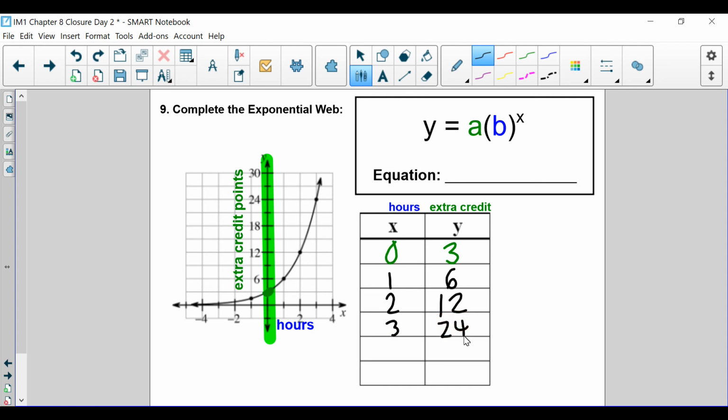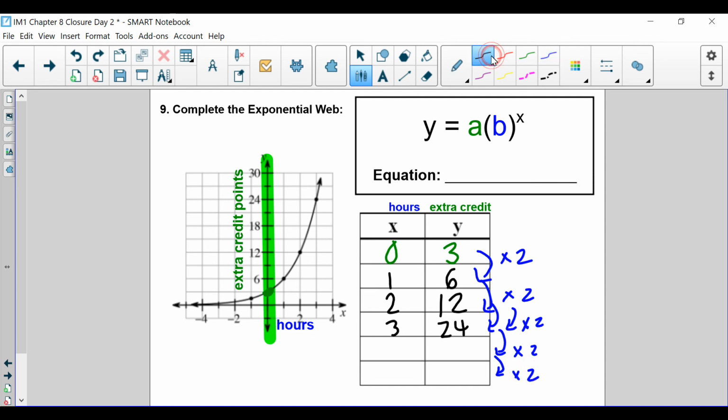Does anybody start to notice a pattern? What's the pattern? What are you doing when you go from 3 to 6 and 6 to 12 to 24? We're multiplying by 2. Did you get that? All right. Again, we're multiplying by 2, aren't we?